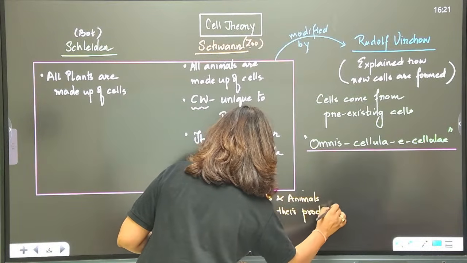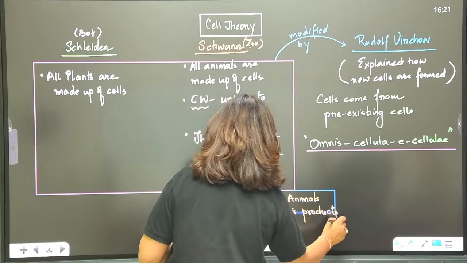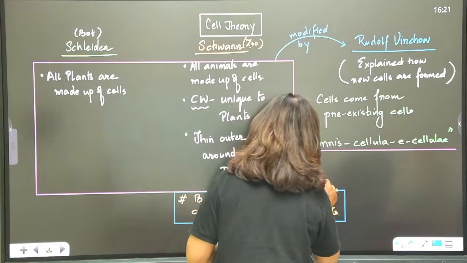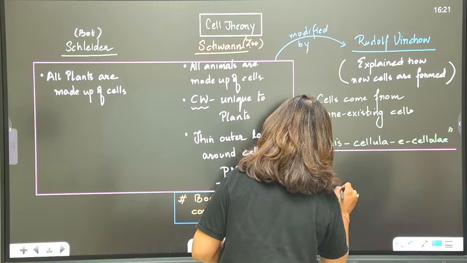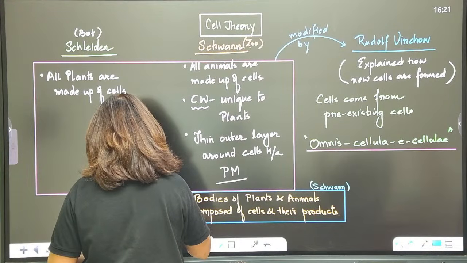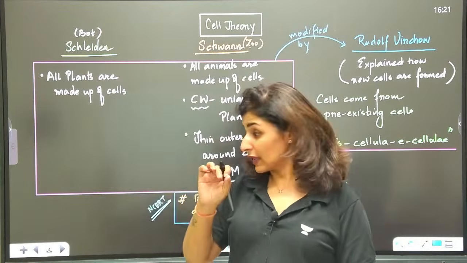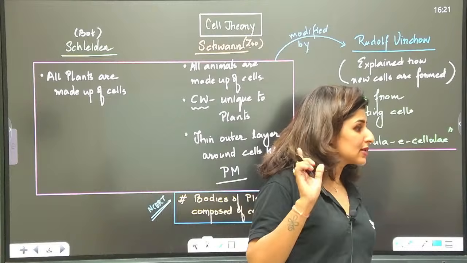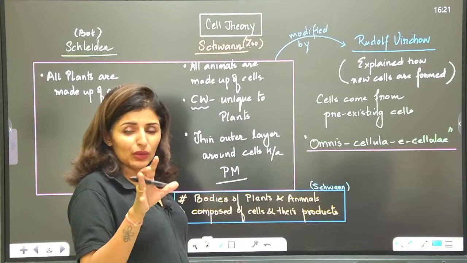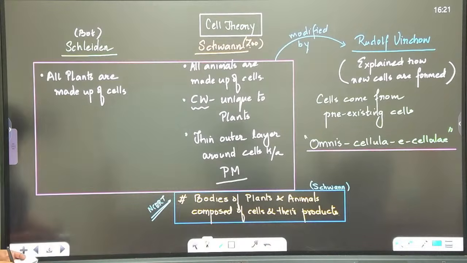This line was given by Schwann. Always write down direct NCERT lines, important lines in a box, and write NCERT so that you know this line is important. So you have to take out important statements like this. Are these points clear to everyone?